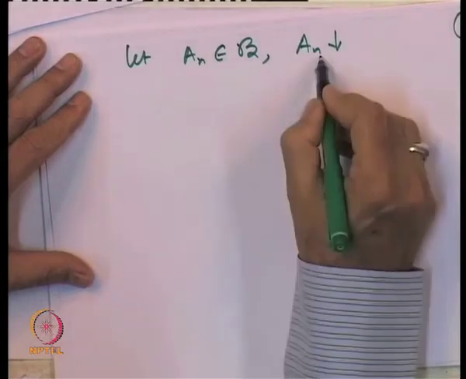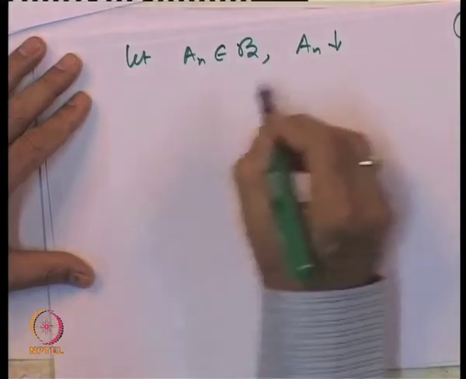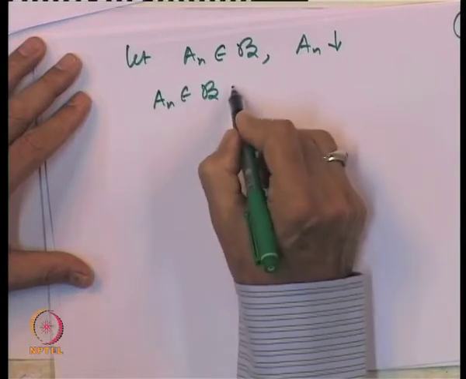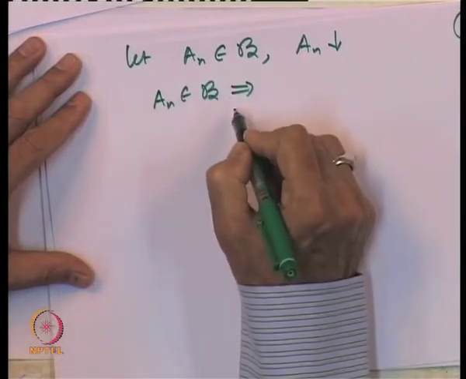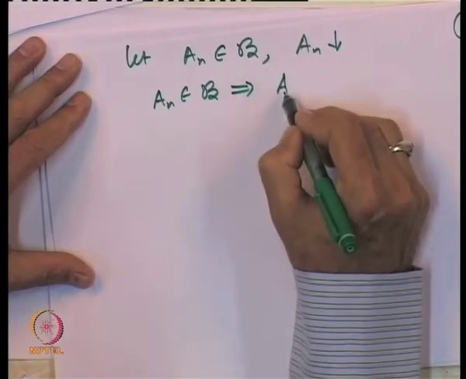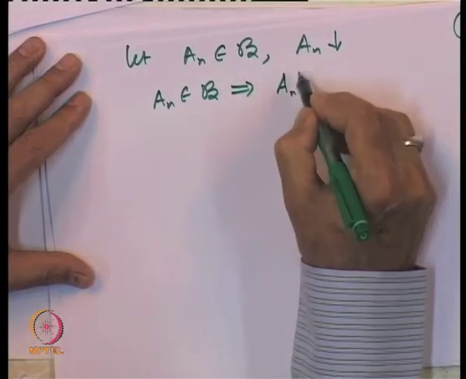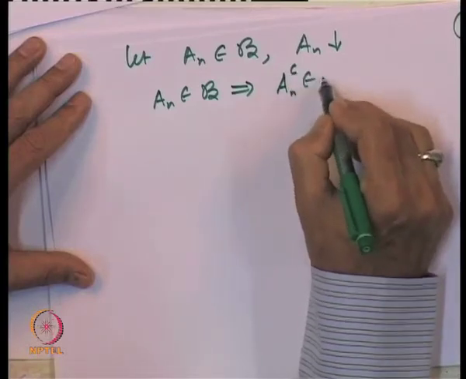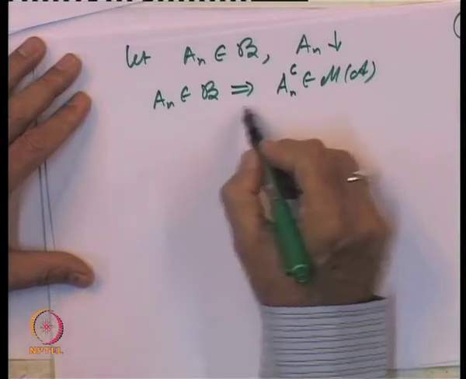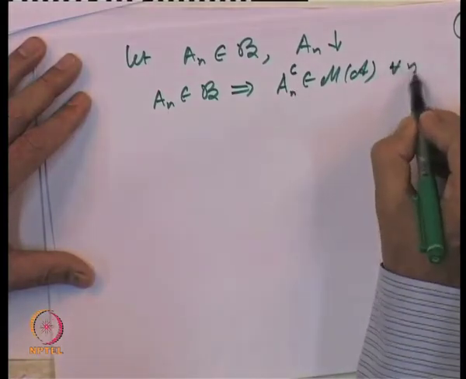We want to show that the intersection of A n's belongs to B. A n belonging to B means, by definition, that A n complements belong to M of A for every n.